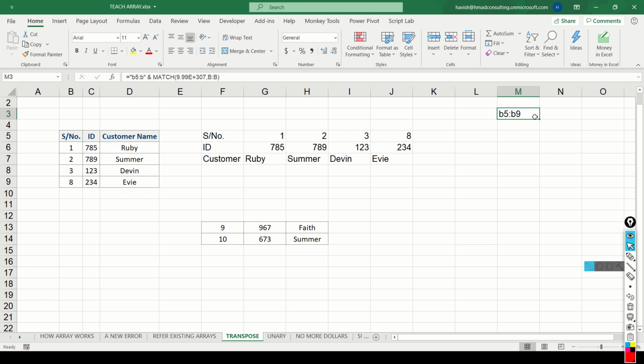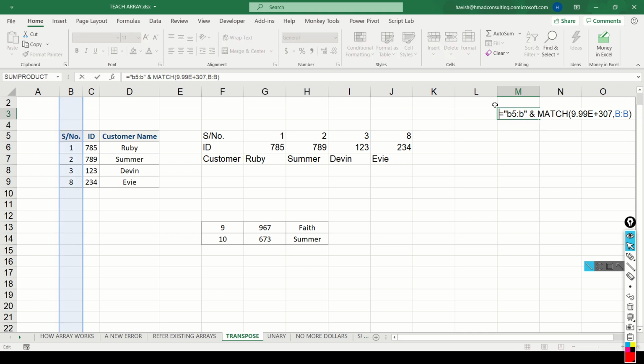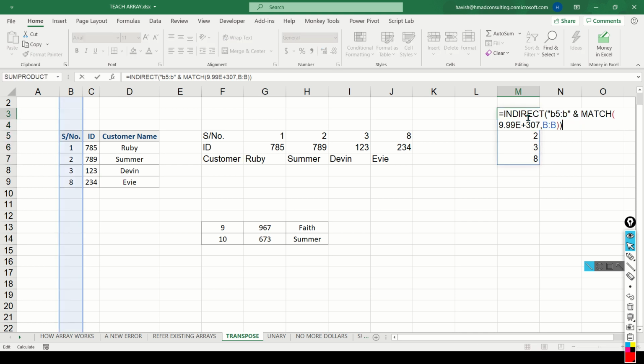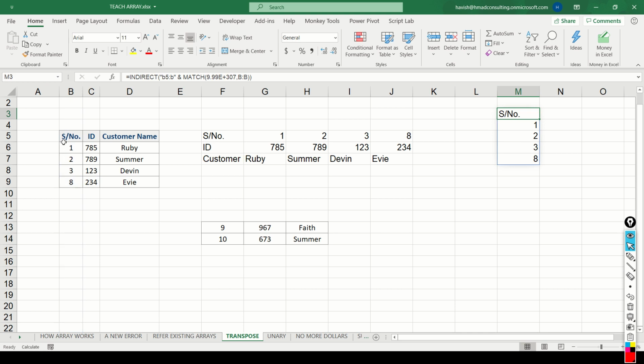Now this B5 colon B9 is coming as a text value which we have to convert into a range. To do this, we will have to say equal to indirect, and that will make sure that the text value B5 colon B9 has been converted indirectly into a range, and it just shows me the same value from here.